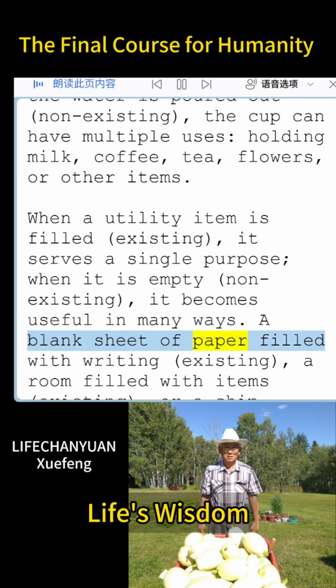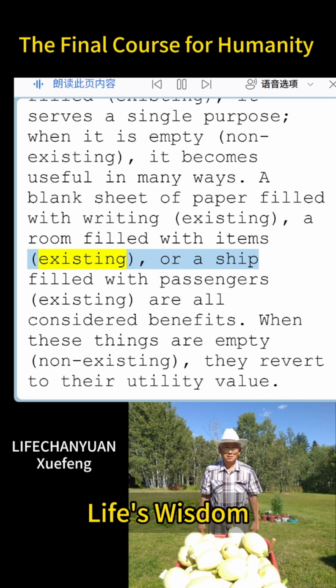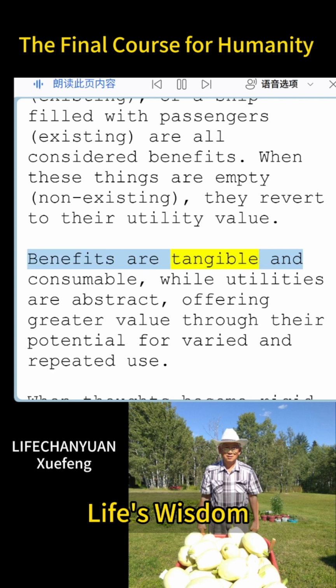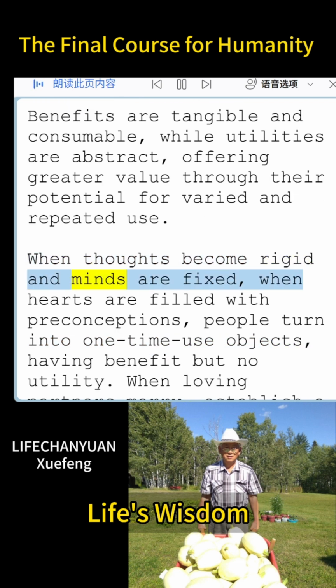A blank sheet of paper filled with writing, existing, a room filled with items, existing, or a ship filled with passengers, existing, are all considered benefits. When these things are empty, non-existing, they revert to their utility value. Benefits are tangible and consumable, while utilities are abstract, offering greater value through their potential for varied and repeated use. When thoughts become rigid and minds are fixed, when hearts are filled with preconceptions, people turn into one-time use objects, having benefit but no utility.